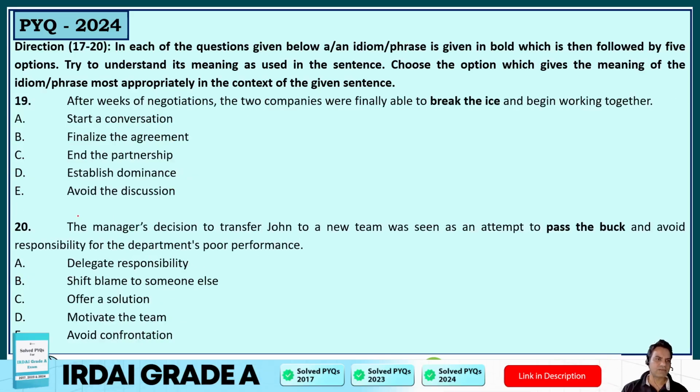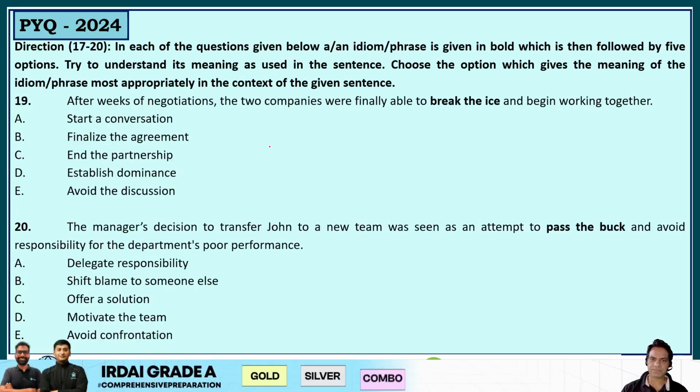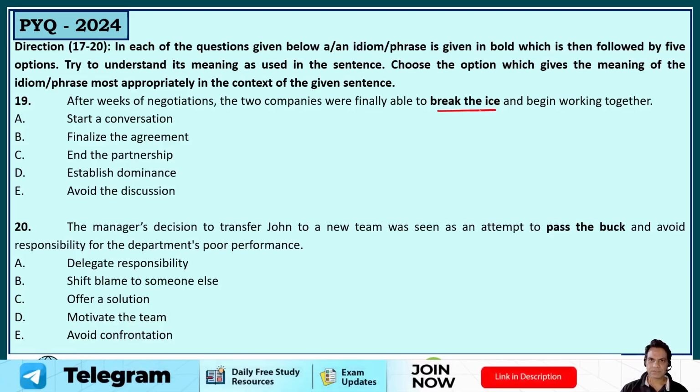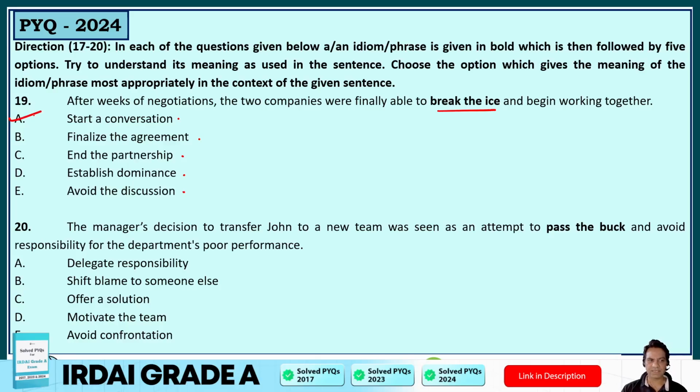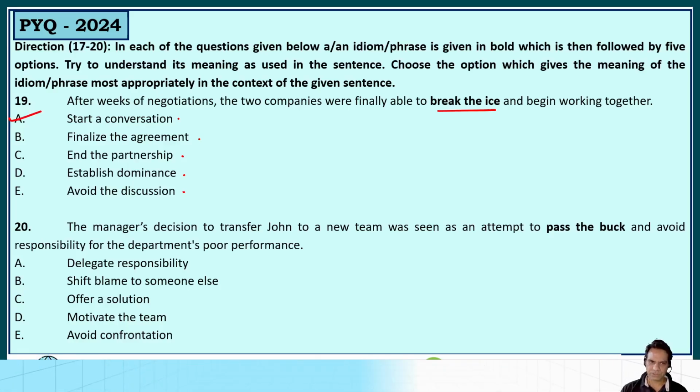Next question, guys. After weeks of negotiations, the two companies were finally able to break the ice. To break the ice means to break the silence, to start a conversation and begin working together. The options are start a conversation, finalize the agreement, end the partnership, establish dominance, or avoid the discussion. No, guys. Correct answer is option A, to start a conversation.